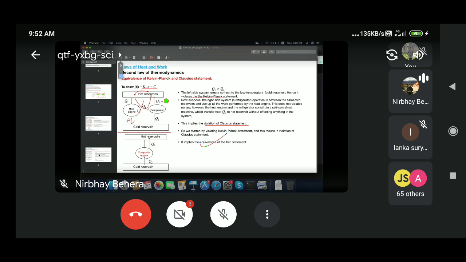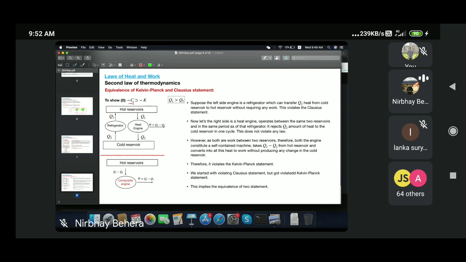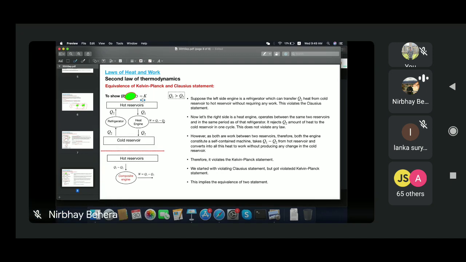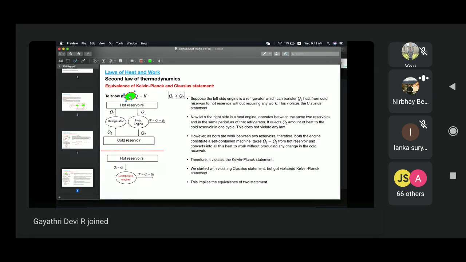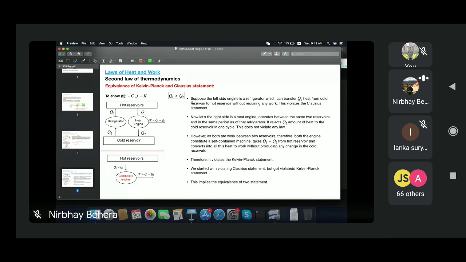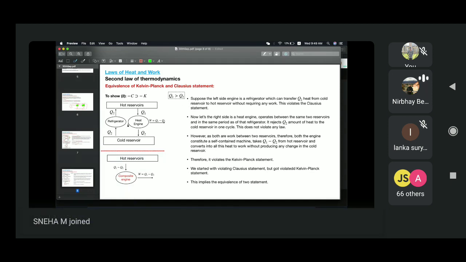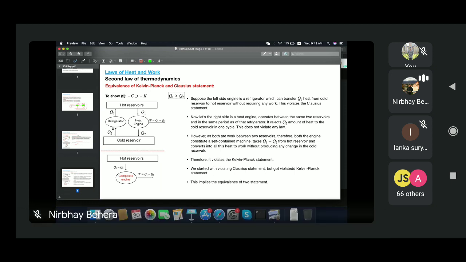The second part was that if I start by violating the Clausius statement, can I show that the Kelvin-Planck statement will be violated? That I'll check. Suppose we start by violating the Clausius statement. When you have a refrigerator, you have to do some work on the system, so that Q2 amount of heat is absorbed from the cold reservoir and transferred to the hot reservoir.